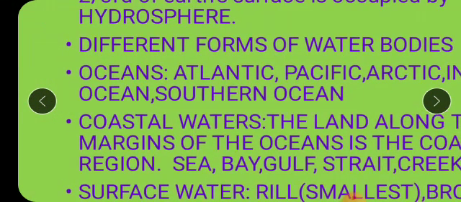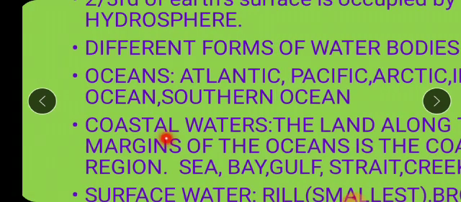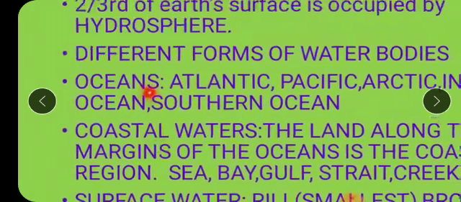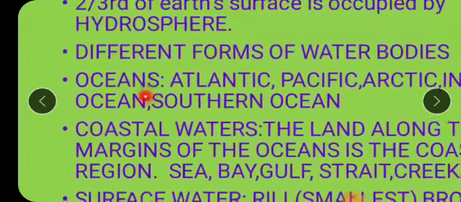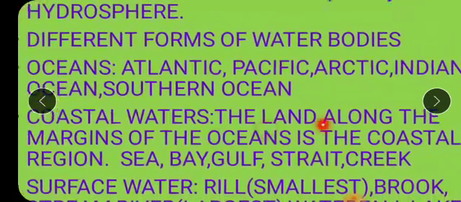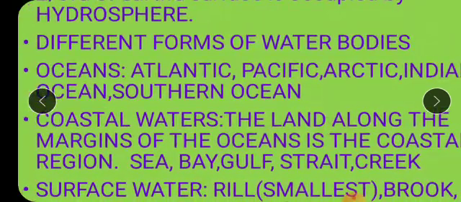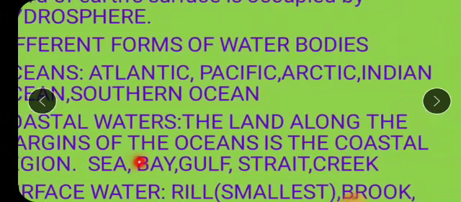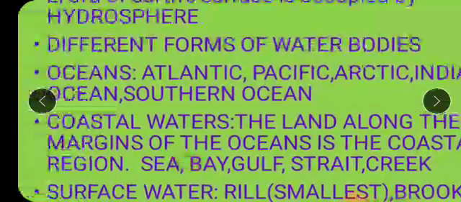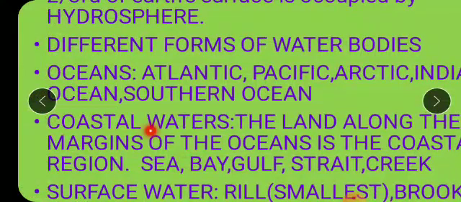Now coastal waters. What are the coastal waters? You know very well, children, all rivers, streams, it goes into the sea and finally sea goes into the oceans. Okay, so coastal water bodies are formed from these big water bodies, that is the oceans. They are said to be the coastal waters. So how we can define these coastal waters? The land along the margins of the oceans is said to be the coastal region. Okay, the land portion which we see near the oceans, it is said to be the coastal waters.